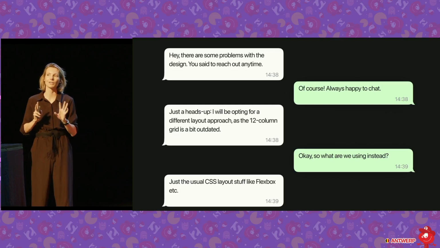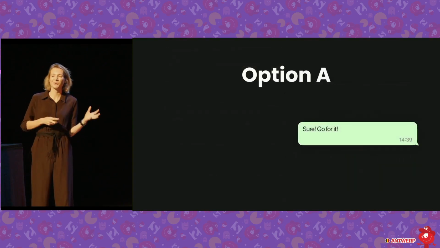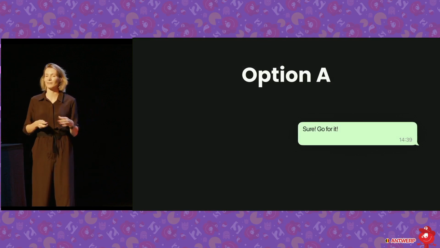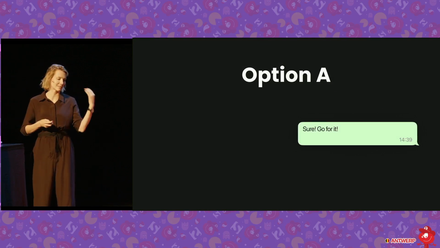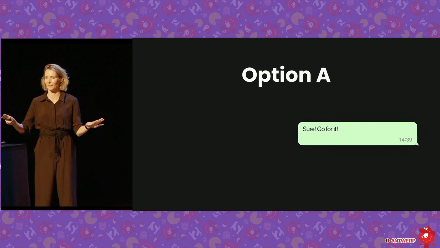And now, as a designer, you know you have two ways that this could go. You can do the one that you sort of want to do, which is, sure, just go for it, and you know you're going to be upset for the next week because between your design and the browser, there's absolutely no alignment.